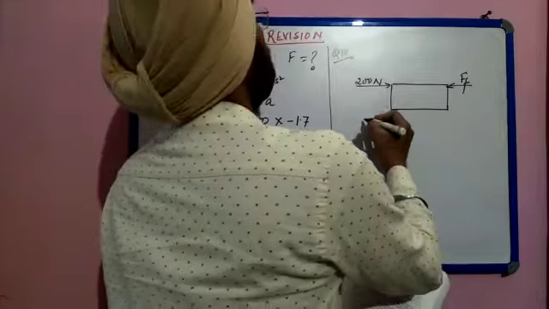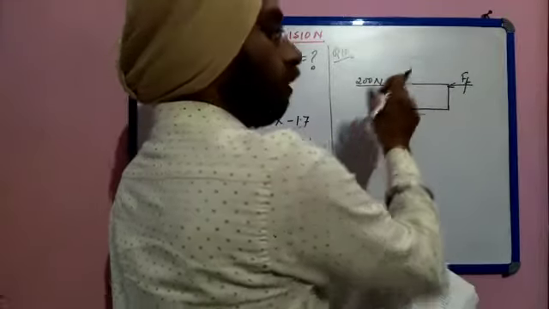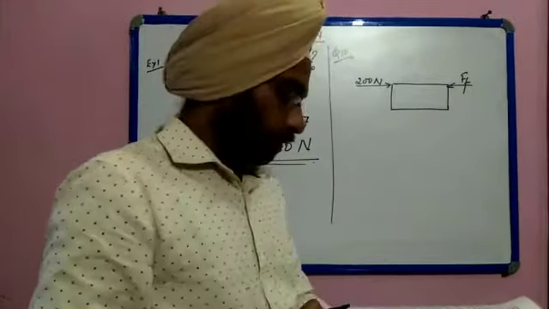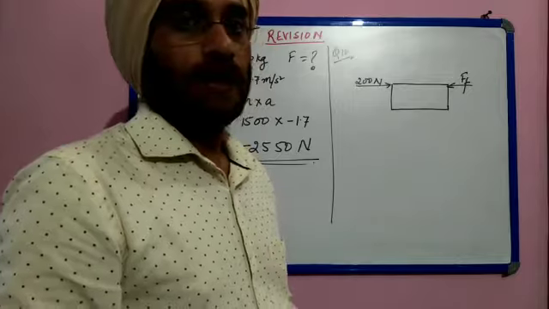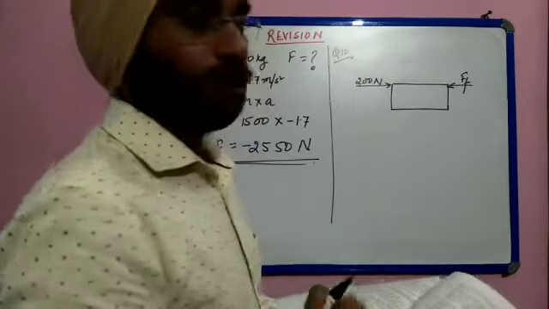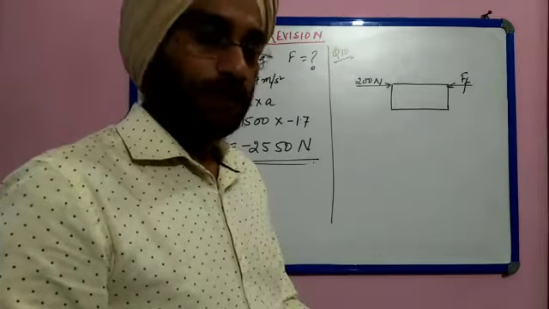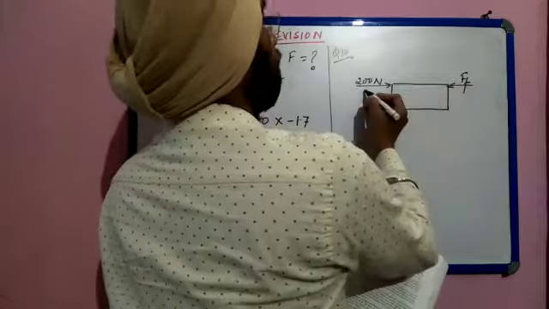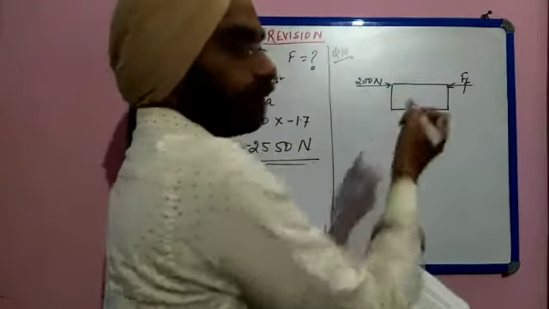So there should not be any unbalanced force because we have to maintain constant velocity. Constant velocity means that there should not be any acceleration. And if there is no acceleration, that means there should not be any imbalanced force. So the friction force should be equal to 200 Newton. So this is the answer.